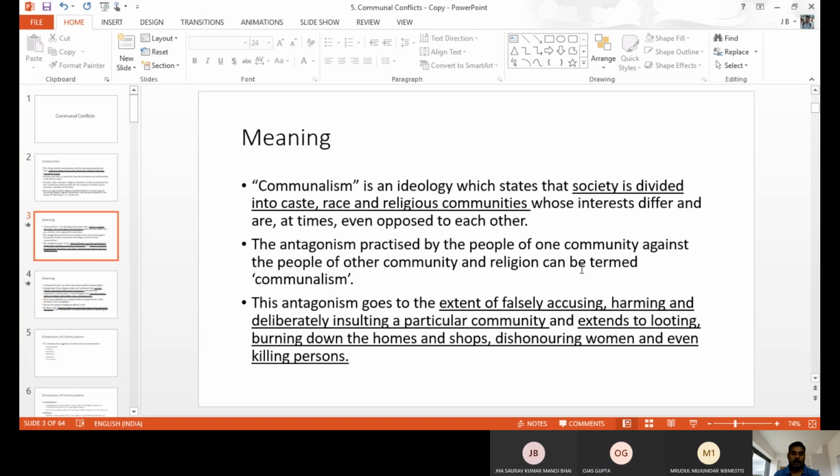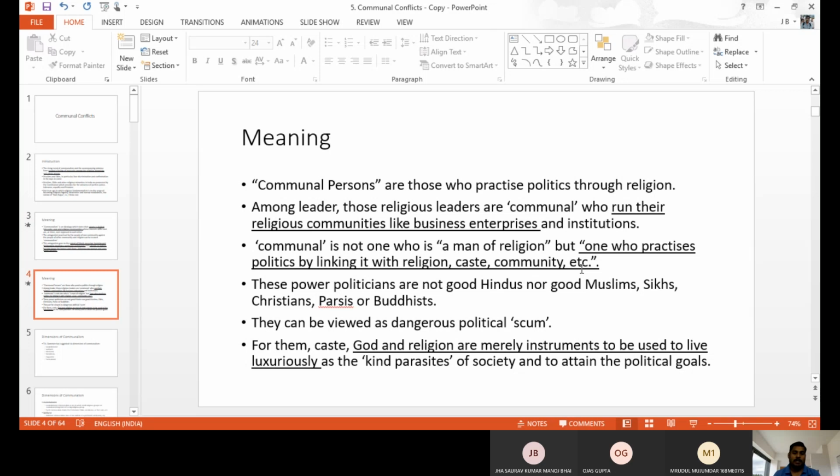For example, you can consider America, where the conflict is going on between whites and blacks. That is communalism. When the police act in that kind of way, the other group of people protest against the whites. That is an example of communalism. Next one, the communal person.